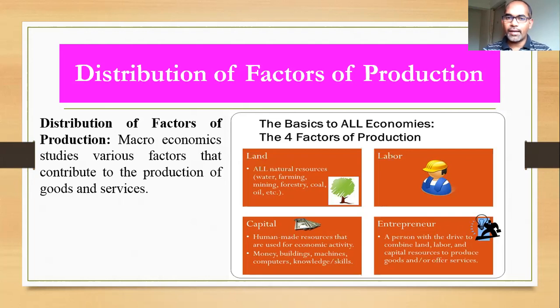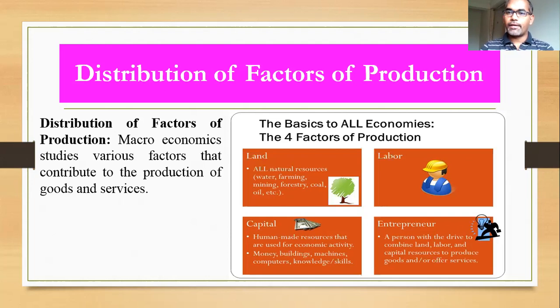When you want to use land, you need to pay rent. When you want to use labor, you need to pay wages and salaries. When you want to use capital, you need to pay interest. When someone brings all these factors to one place, that person we call the producer, entrepreneur, organizer, or businessman. He needs some return, in the form of profit. So here the remuneration takes place for all these factors for their contribution in the process of production or making of goods and services.